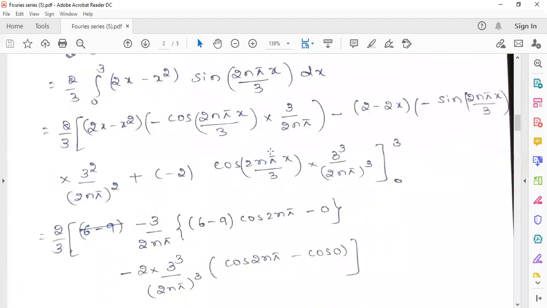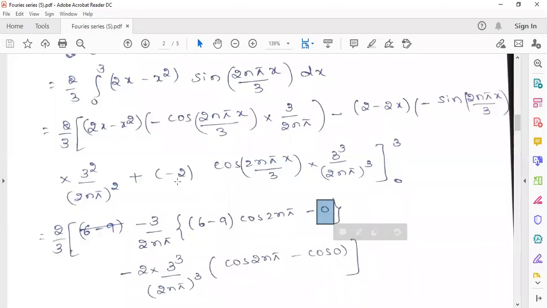In the first term, 3 by 2n pi, with a minus sign, so minus 3 by 2n pi is the constant. That one you take it outside. Now you substitute the upper limit. If you substitute the upper limit, 2 into 3 is 6, minus 3 square, that is 9, and here also you have to put x equals 3, the 3 will get cancelled, and the remaining thing is cos 2n pi. Upper limit and lower limit I am applying here only, so term by term I apply. If you put x equals 0, this will become 0. That is, 0 into anything is 0. So the lower term will become 0.